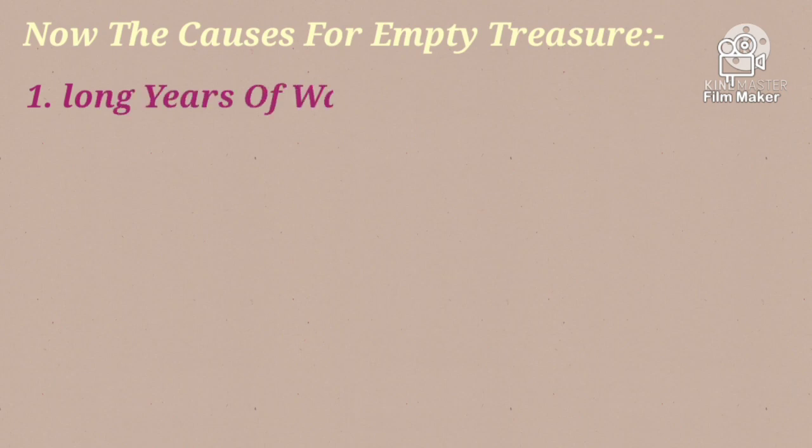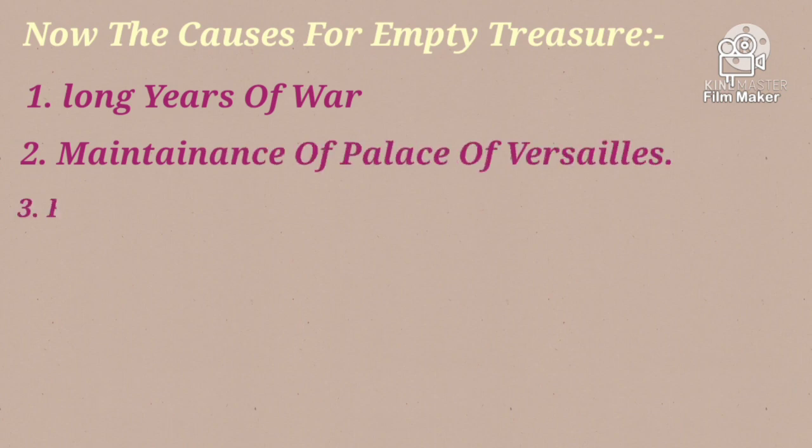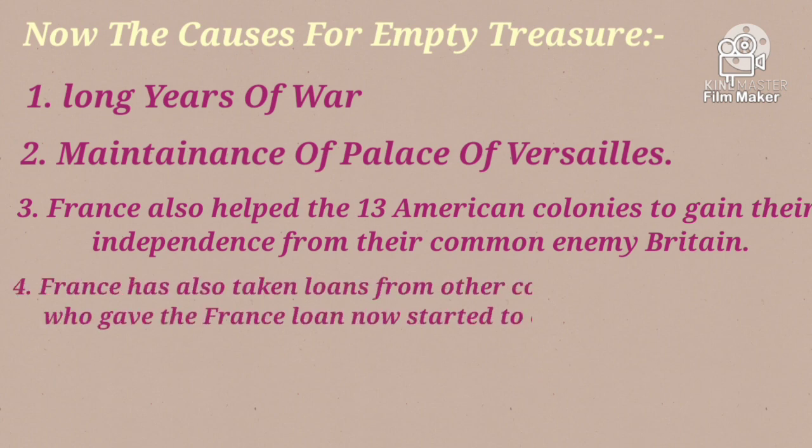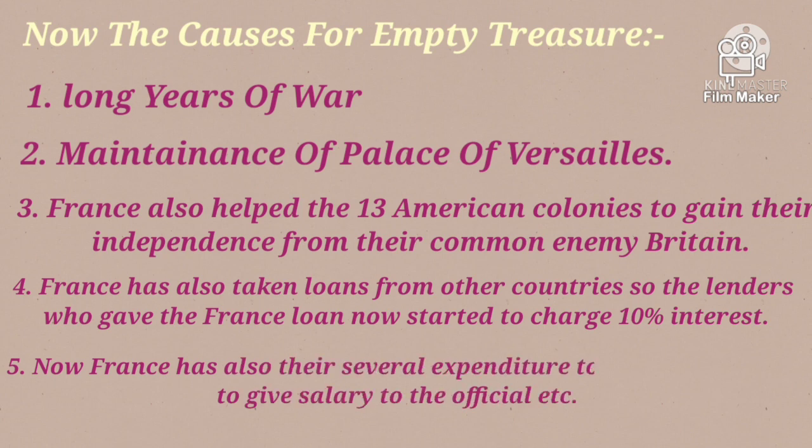Now let's study the causes for the empty treasury. What were the causes? First, long years of war. It means that France had wars with its neighbors which had drained its financial wealth. Second, the cost of maintenance of the palace at Versailles. Third, France also helped the 13 American colonies to gain their independence from their common enemy, Britain. France had also taken loans from other countries. Also, France had several expenditures to maintain its own army. So, these were the causes.